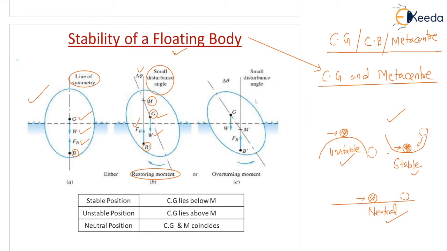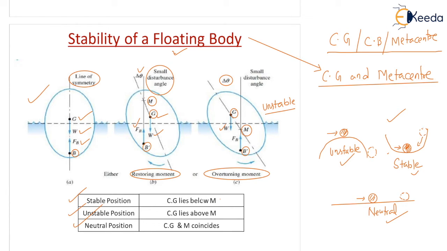In this third diagram, you can see delta theta is more here, and G, the center of gravity, is here, so the weight is in the downward direction, and the buoyancy force is shifted to the right hand side. If you intersect the buoyancy line and the normal axis, you will find this metacenter M. Now this metacenter M is lying below the center of gravity. Then this is the case of unstable. That means an overturning moment is there, not the restoring moment, but an overturning moment. It will turn the object or body. So always remember the three conditions in the table given below: stable, unstable, and neutral conditions.